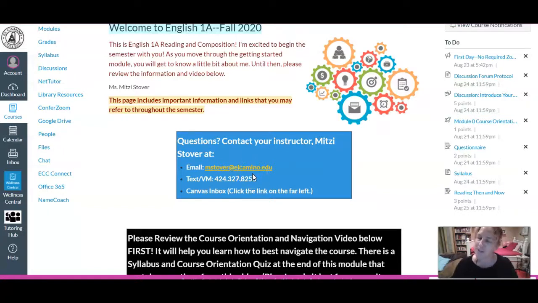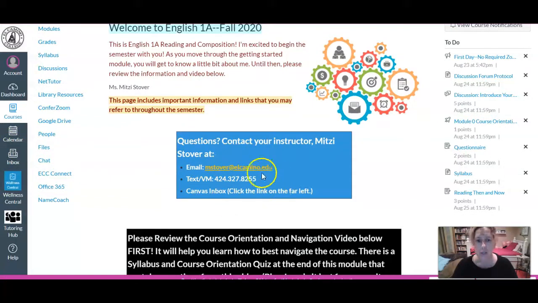Not that anybody ever calls that number, but a lot of students do like to use it to text me questions. And the other way to get in touch with me is through Canvas Inbox. That is over here on the left. You can click on that and you can find my name and then just send me a quick message. I also use Canvas Inbox to message you. So if you see a little circle with a number in it, that's a notification that you have messages, so you should check those.